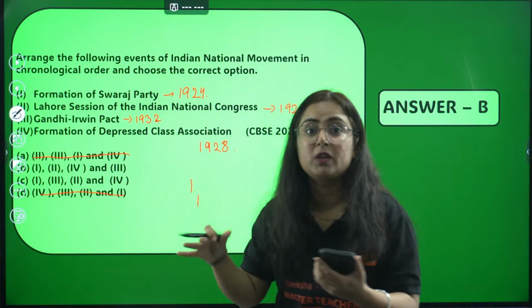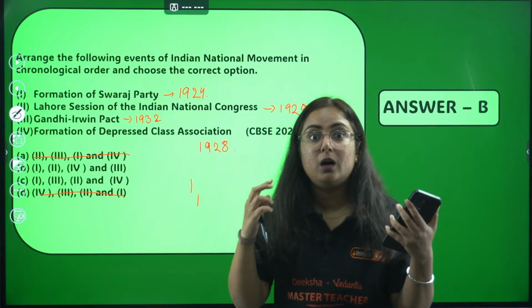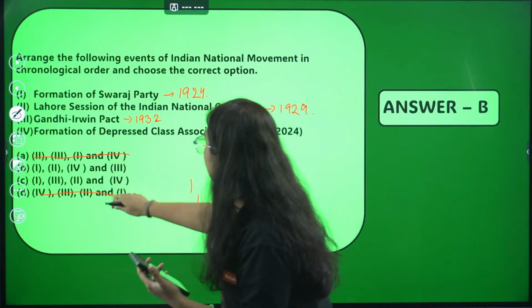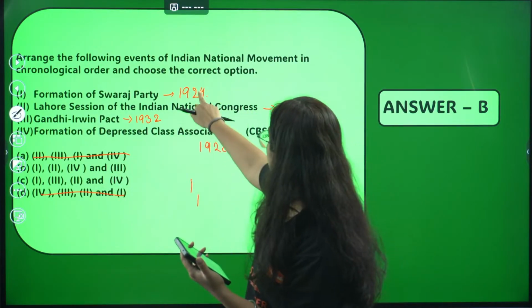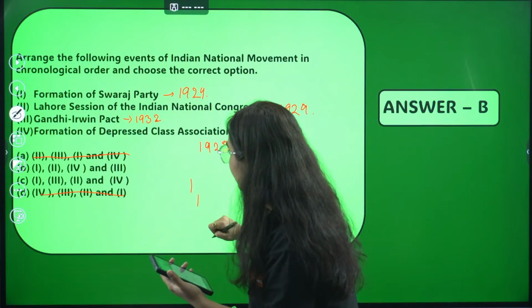Eliminate it fast, right? Whenever we have 4 options and then we have 2 options eventually, the more interesting thing is 2 options removed. Moving to this, fine. Then 1, we have formation of Swaraj Party. After that, we have 4.